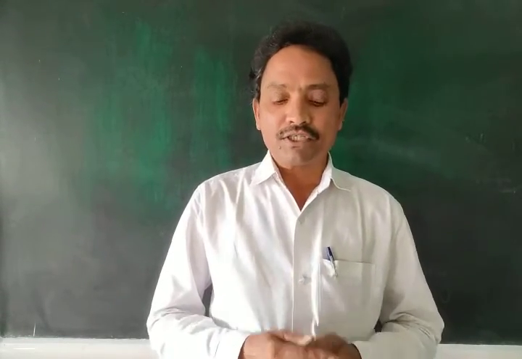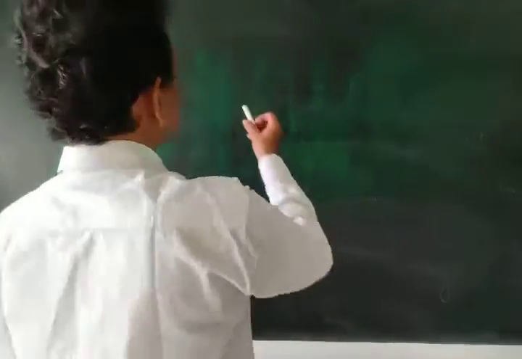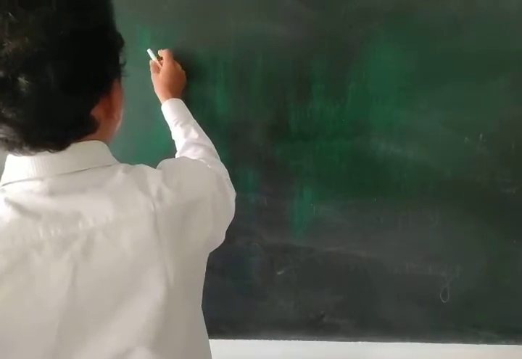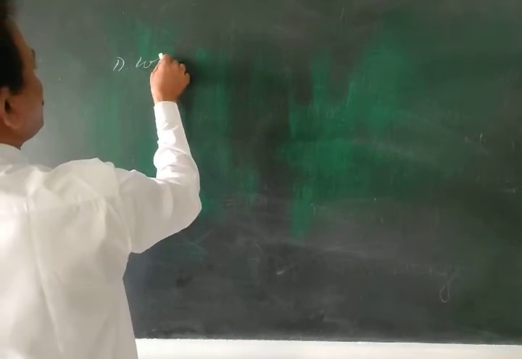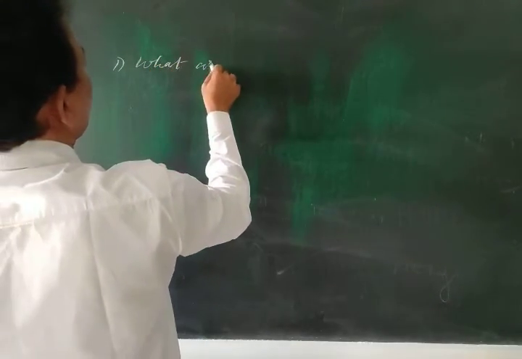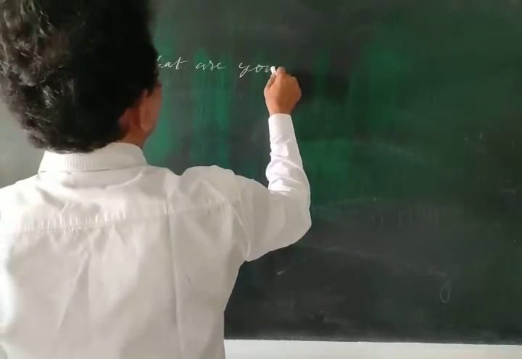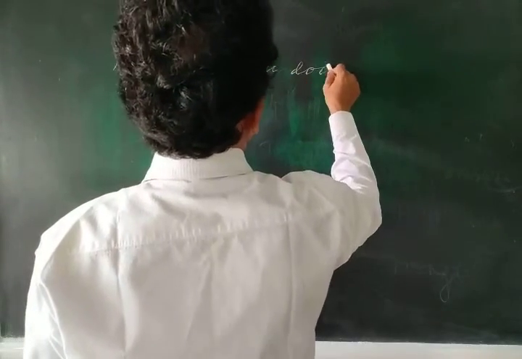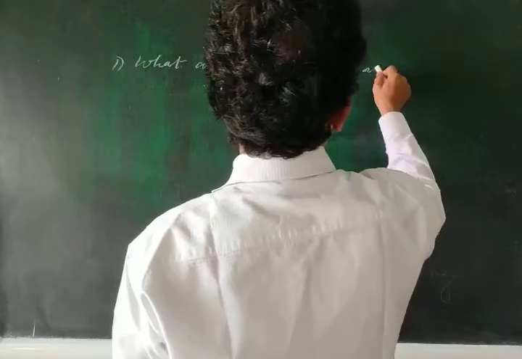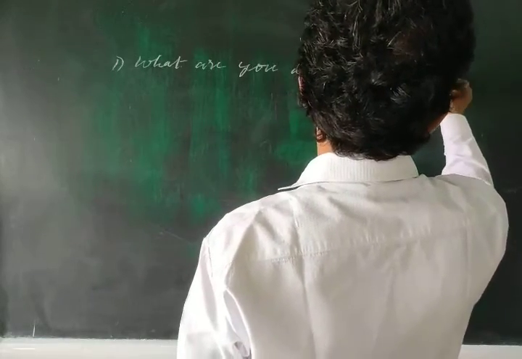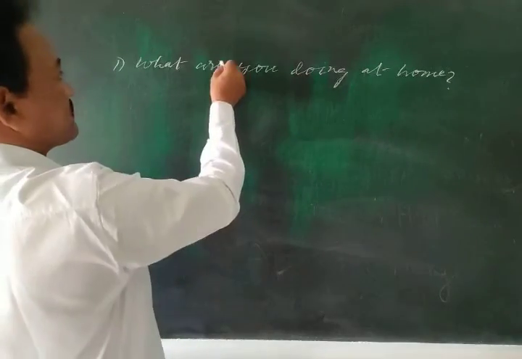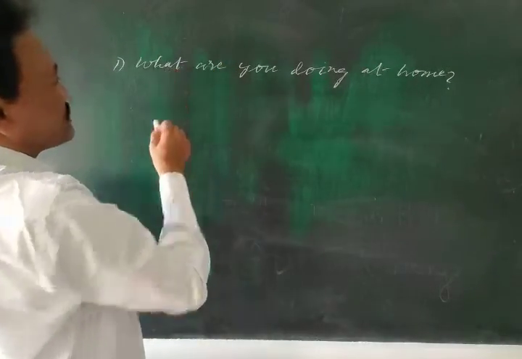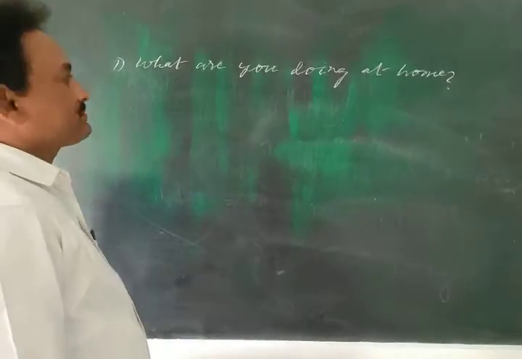But you know, the first question: what are you doing at home? As you know, this is a WH question, because it begins with a WH word.